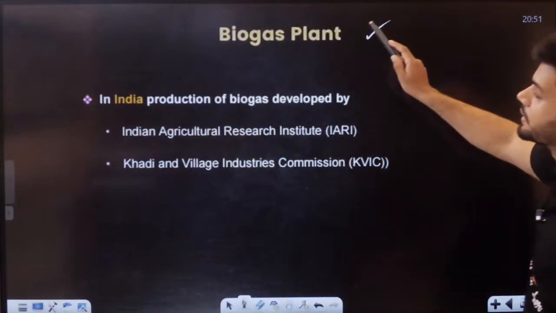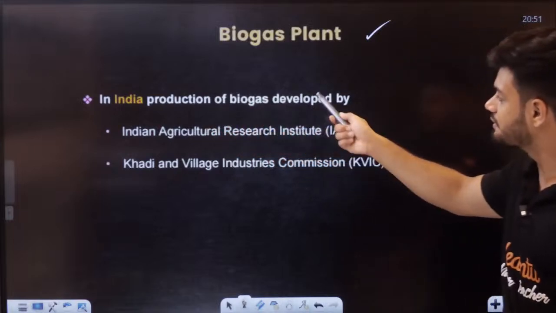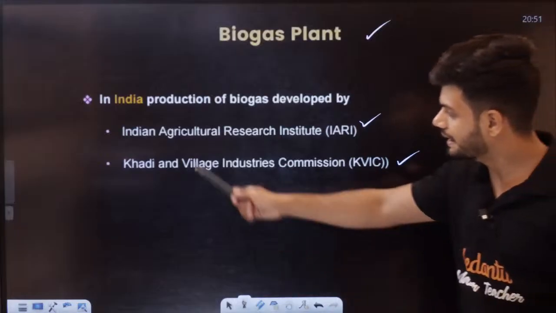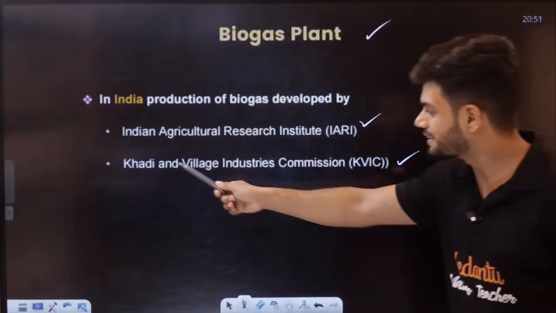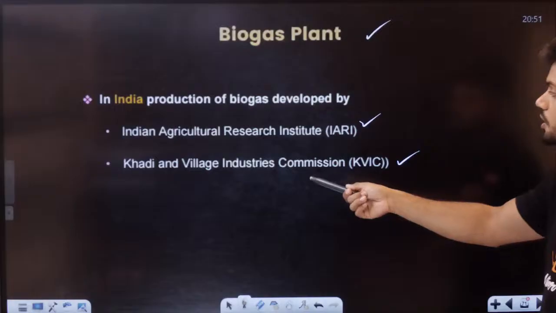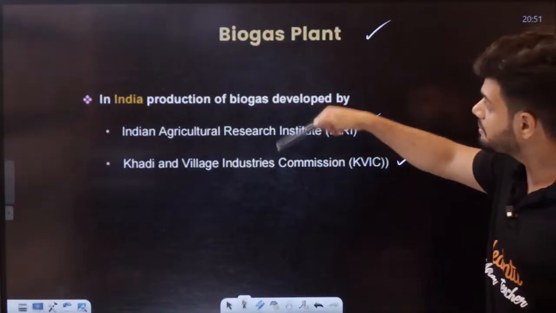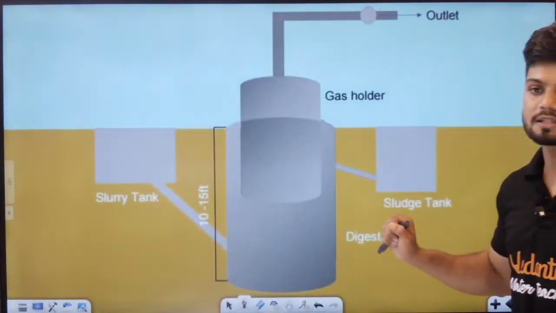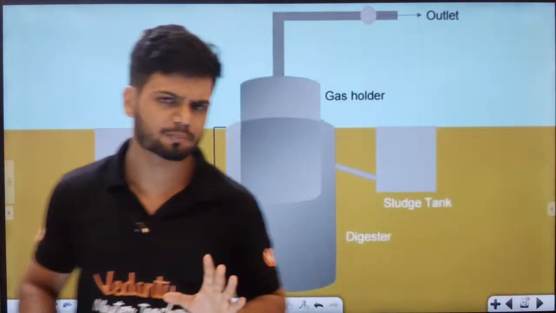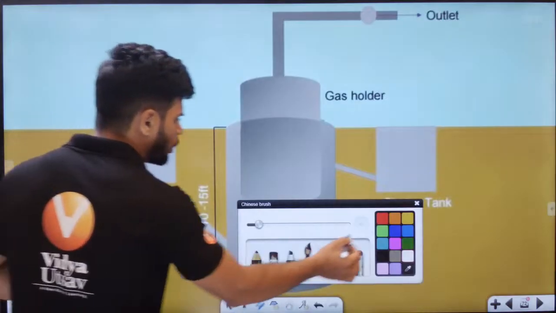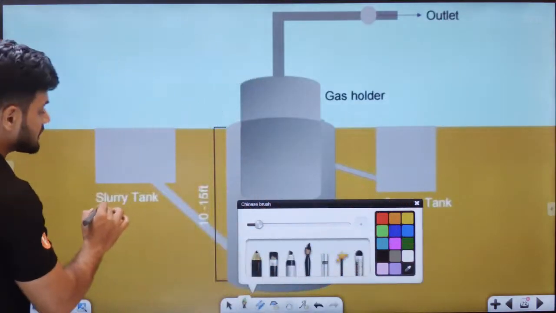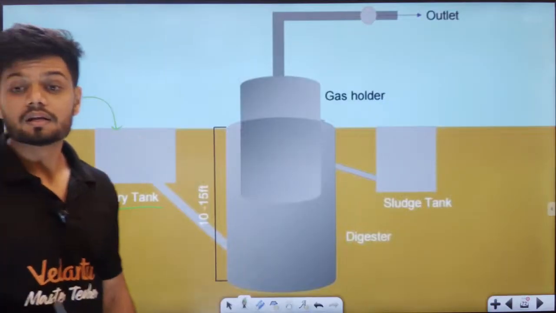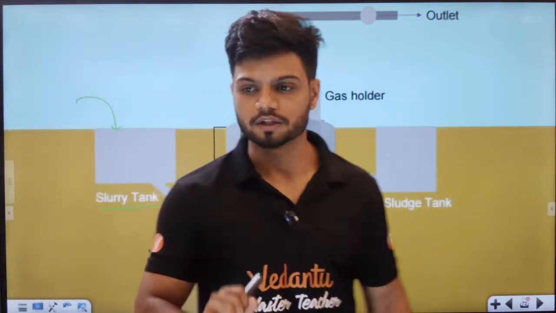So, biogas plant. In India, the production of biogas was developed by IARI and KVIC, the Indian Agricultural Research Institute and Khadi and Village Industries Commission. Both of these bodies made biogas very popular, students. This is how a biogas plant looks. Now, what do we do, students? Here we add the slurry, in the slurry tank. Now, students, what is slurry? Slurry is nothing but cow dung plus water.